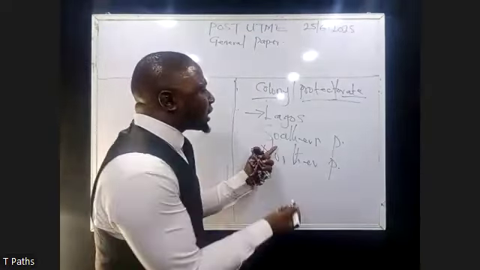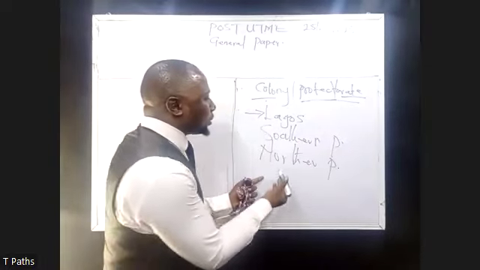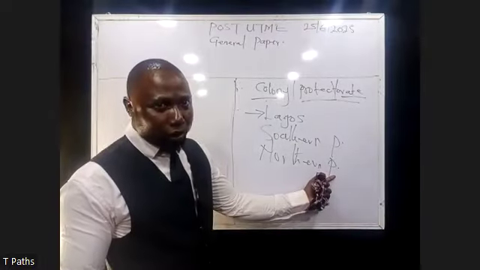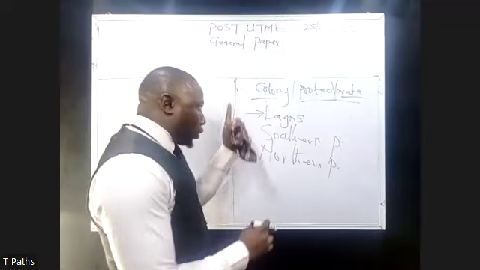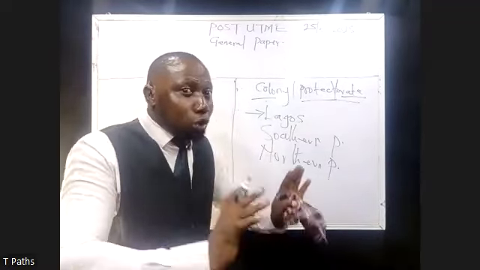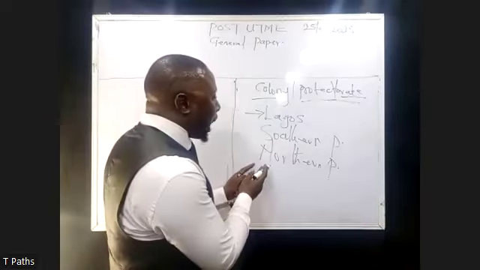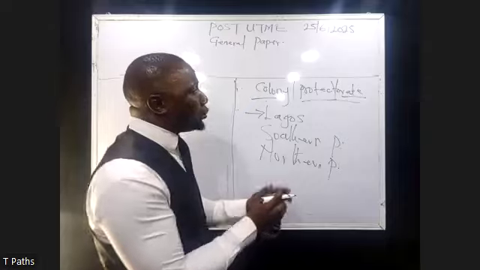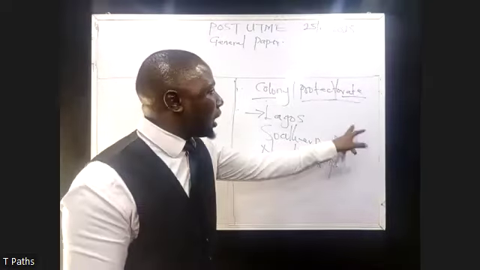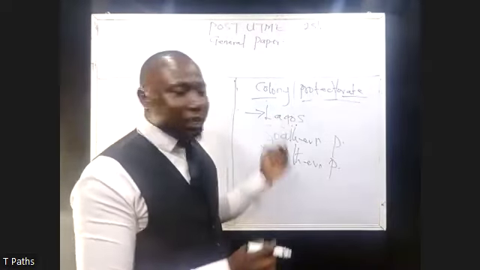Then we have the Southern protectorate. Then we have the Northern protectorate. I'm going somewhere. By this time, you should be able to relate this, and let's see what happened at the end of the day.